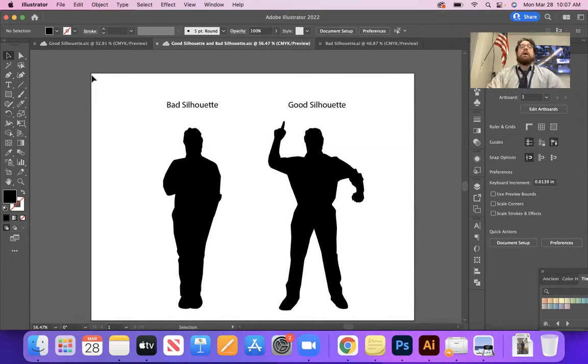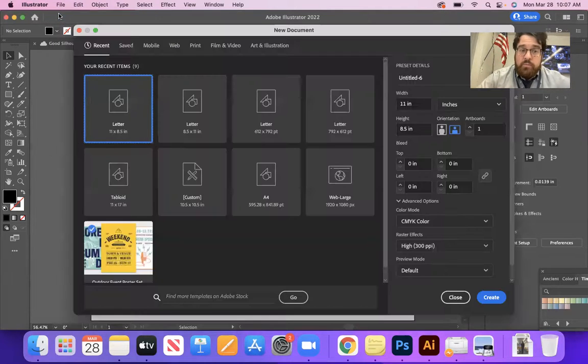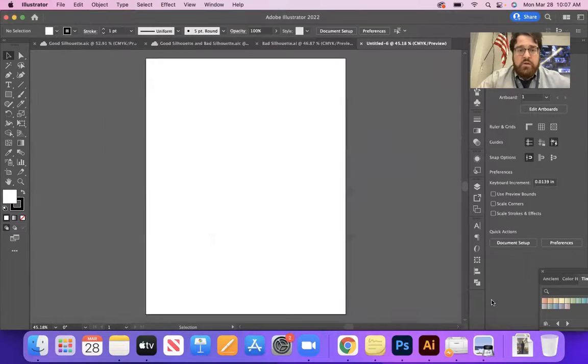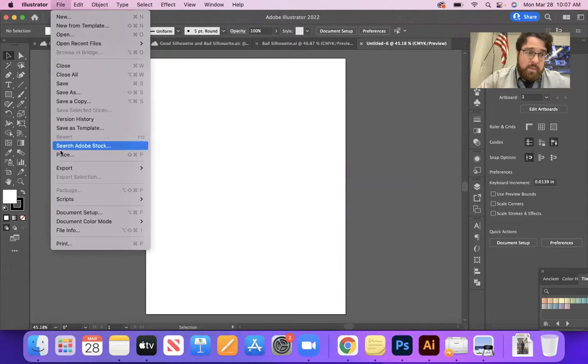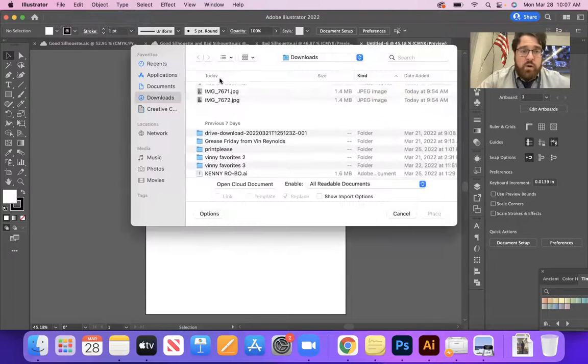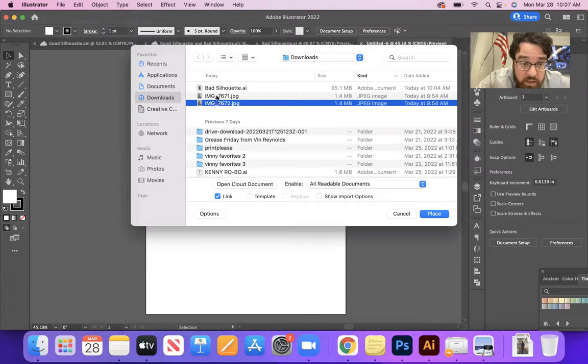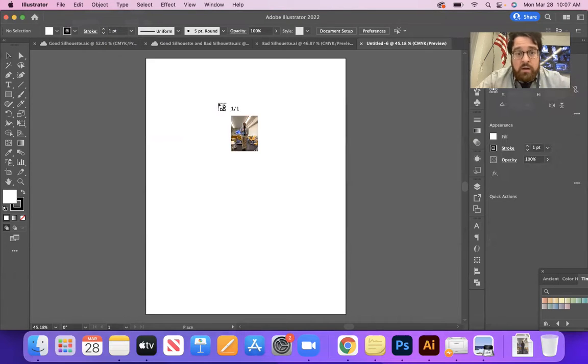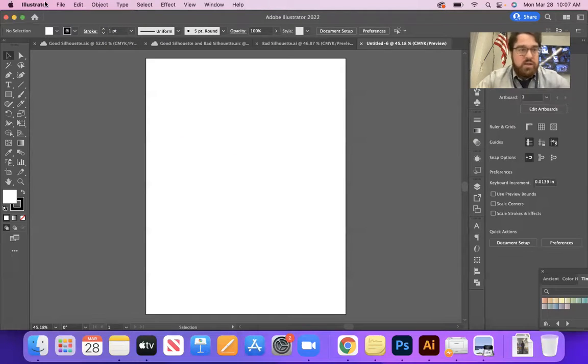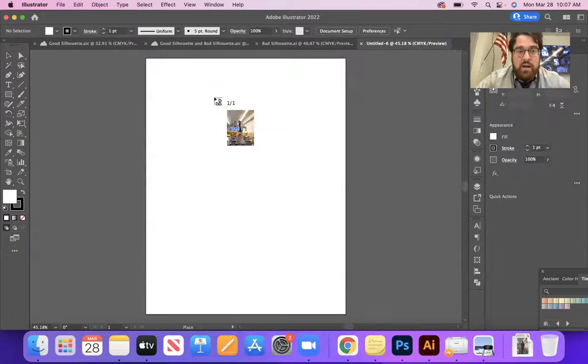Okay, so I have the photo I'm going to choose, obviously the one called Good Silhouette, and I'm going to make a new document. File, New. Keep it paper size, maybe I'll make it long ways because my picture is long ways. We can always adjust this later, no big deal. So I create a new document. I'm going to place the photo. File, down to Place. I'll find wherever I saved it, which I believe is this one right here. Nope, actually it's the wrong one. Let me choose the other one. File, Place, and I have it saved right here.